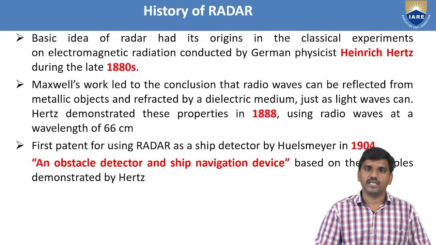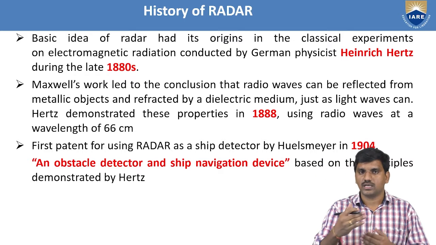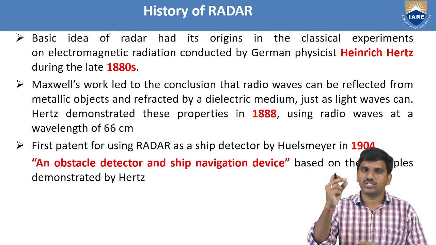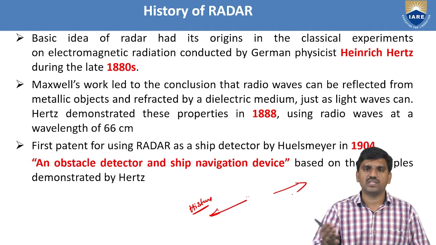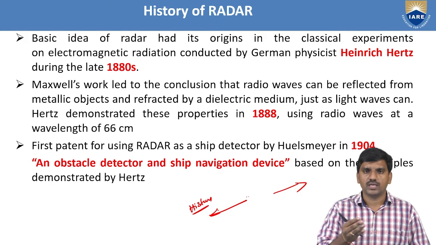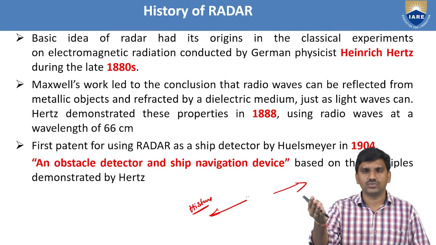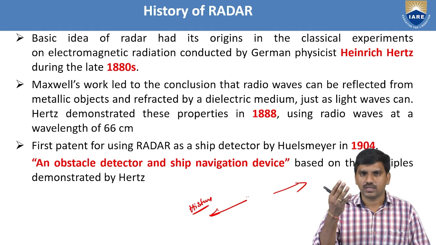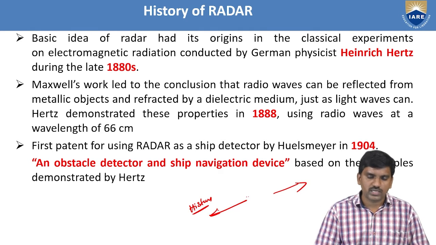Next, move on to the history of radar. So we have year-wise developments in the history of radar. Generally, the history of radar is told in terms of before World War II and after World War II. Most of the countries before World War II were using radar to detect objects such as aircraft. After the radar technology was developed, most of the countries used it to identify targets, enemies, or any other objects. So, coming to the history of development.